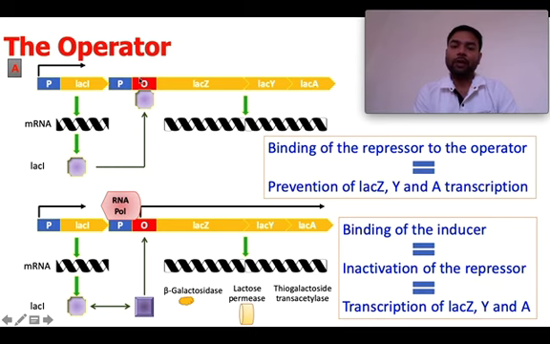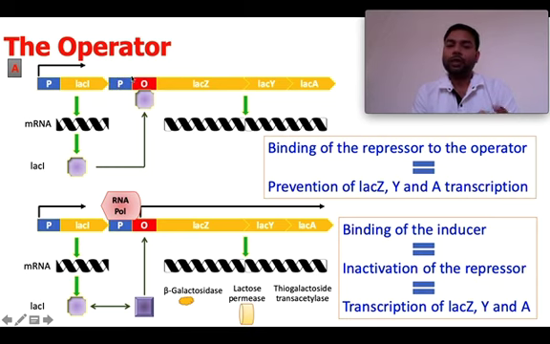So when there is no inducer, that is no lactose, then the lac I, that is the lactose repressor, keeps binding on the operator, and that's how it doesn't allow the DNA dependent RNA polymerase to bind to this promoter region. Okay, so if RNA polymerase will not bind to the promoter region, the transcription will not happen.